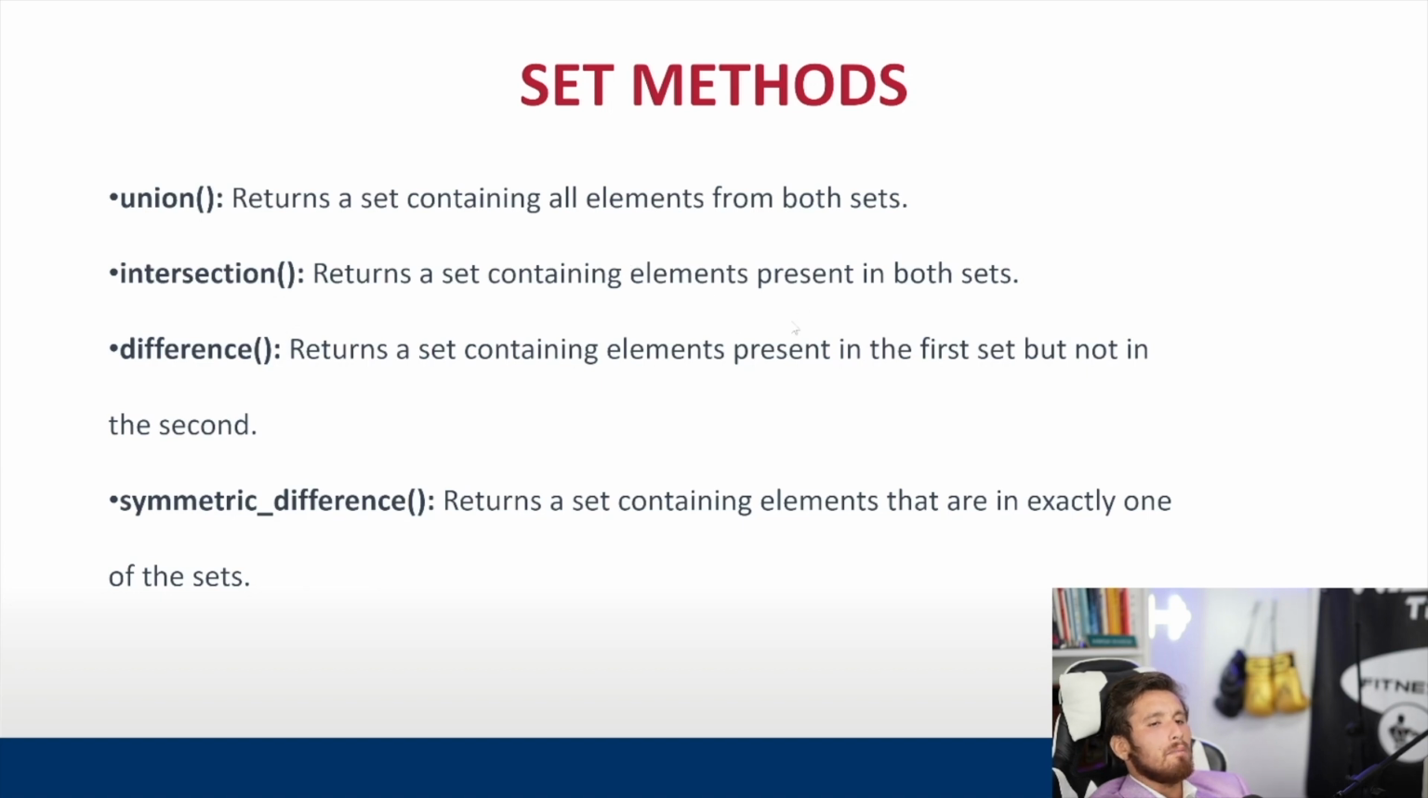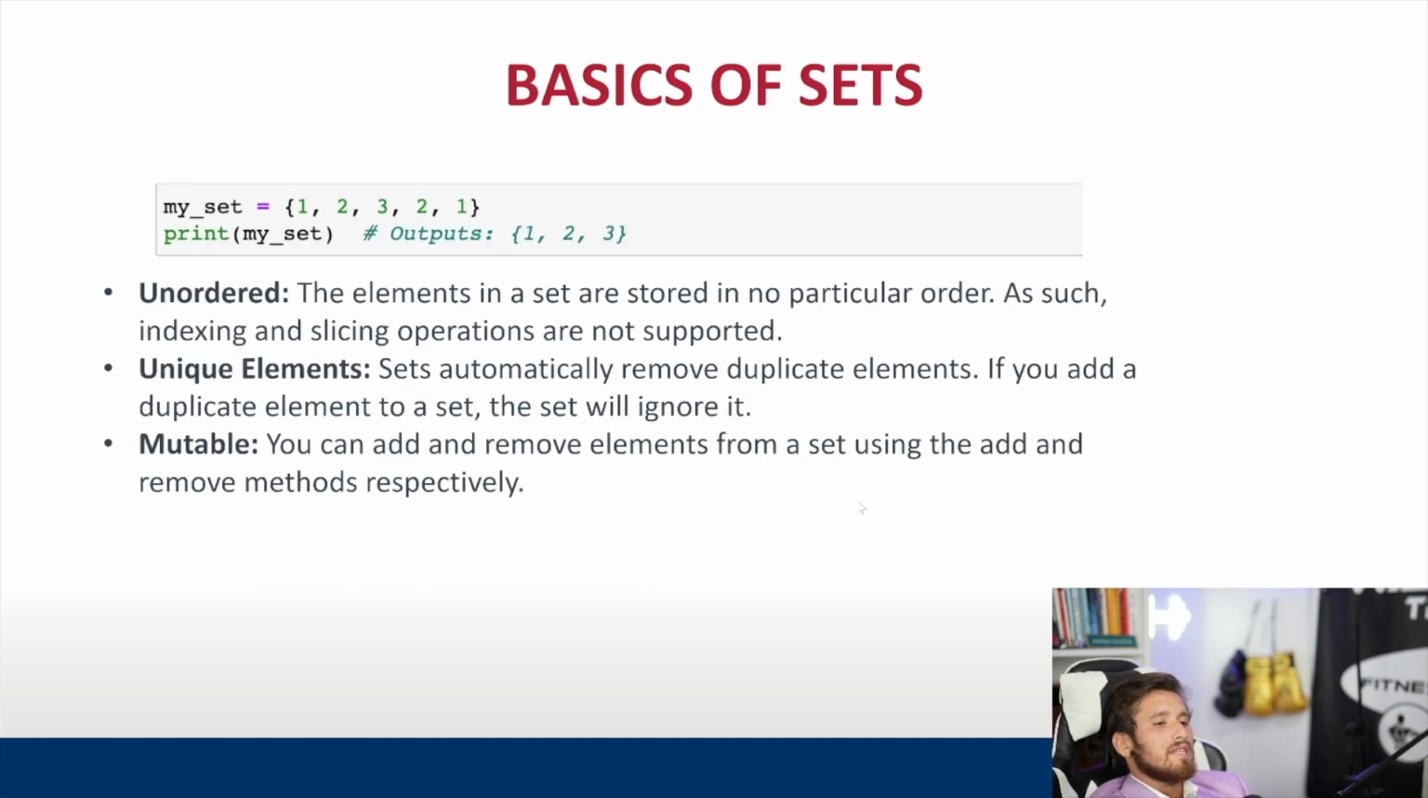So it's kind of like combining both sets together. Difference returns all the elements in the first set that are not in the second set. And then symmetric difference returns a set containing elements that are in exactly one of the sets. So if it's in one of the sets, then it'll return it. But if it's not, then it won't.